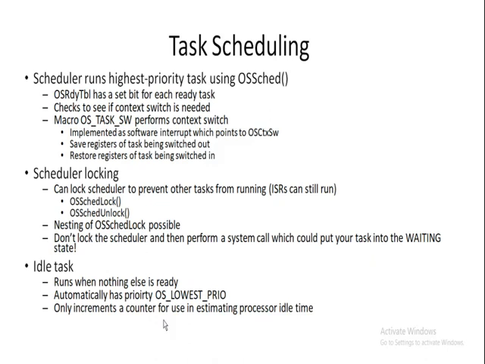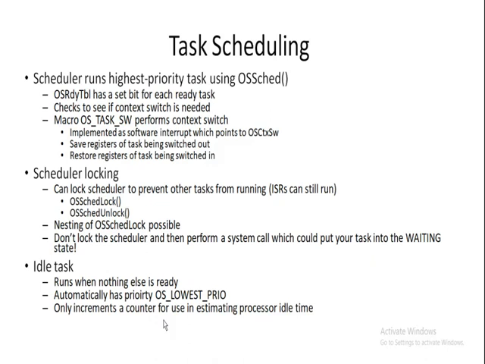Once the scheduler is locked with this call, the application should not call any other function which suspends the execution of the current task, like OS task suspend, OS task resume, OS task del, etc. Since the scheduler is locked, it will not be able to schedule another task, and the current task is already suspended. The system hangs up. The scheduling can be resumed by calling the OS scheduler unlock function.